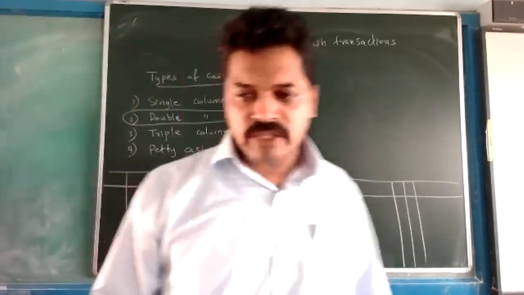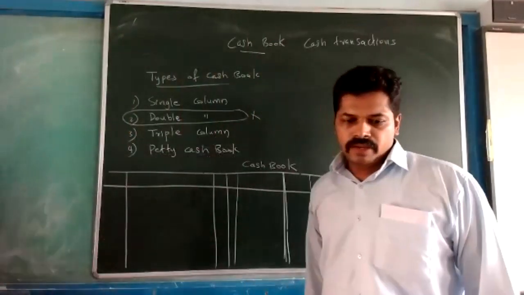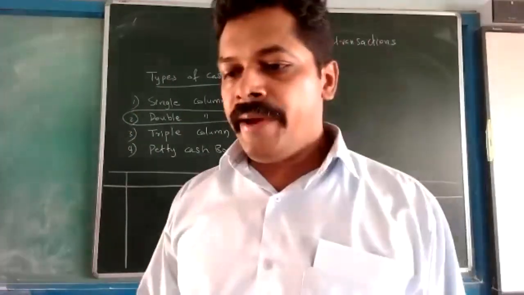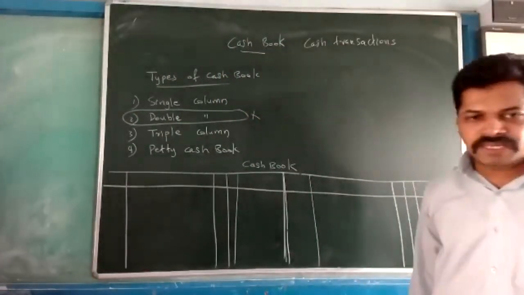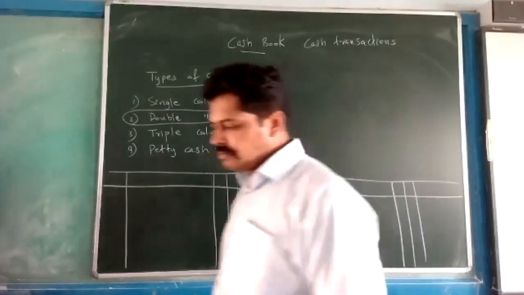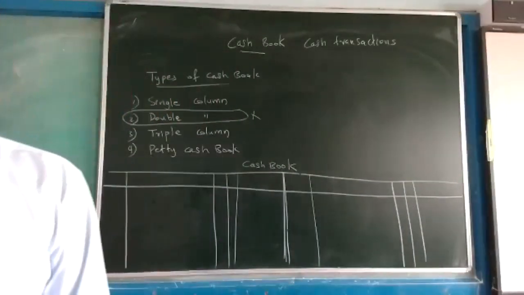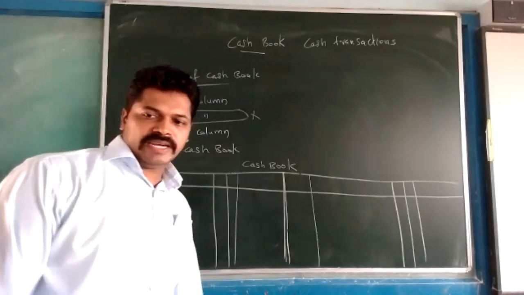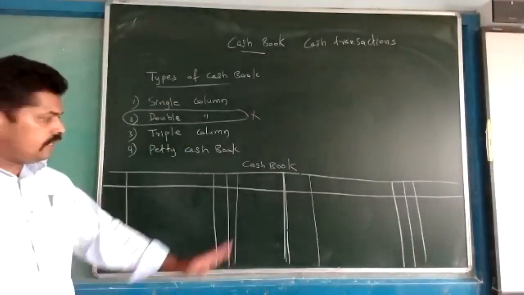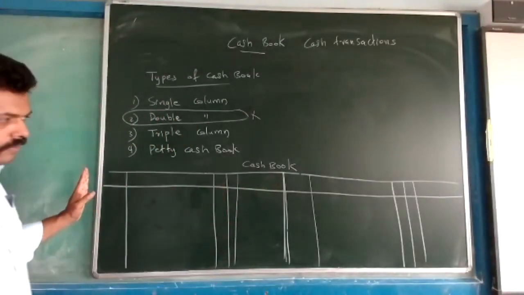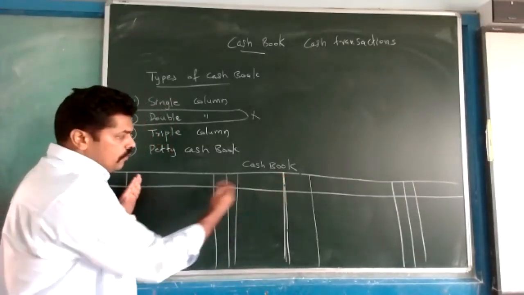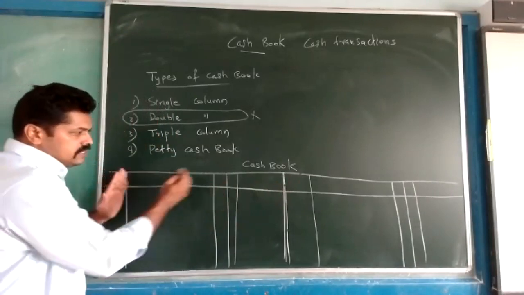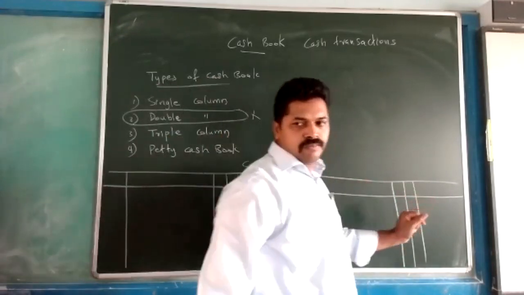The format is given in your textbook on page number 7.5. Listen here, if you are listening, then you can easily understand. The first column will be as follows, and I told you this line divides the page into two equal halves. The same columns will repeat on this side also.